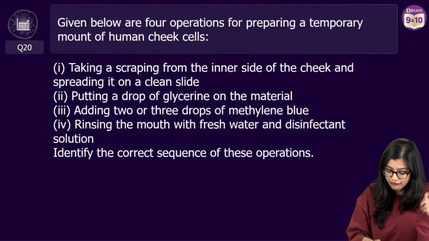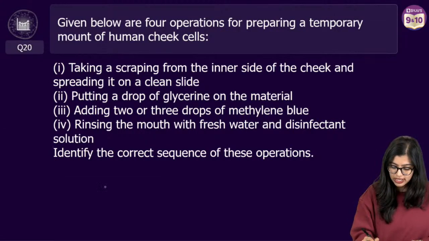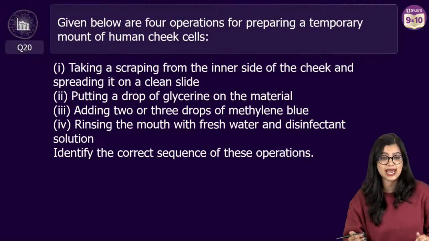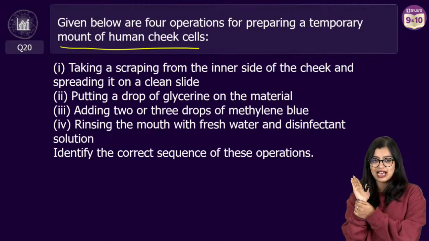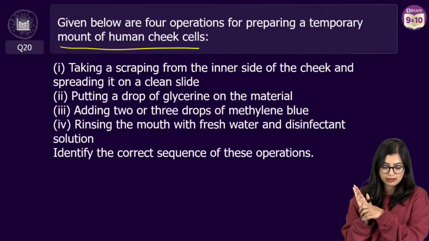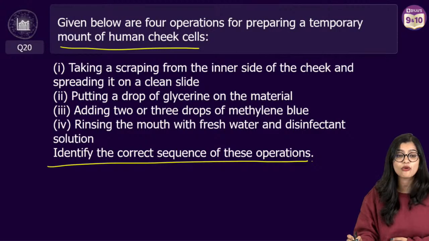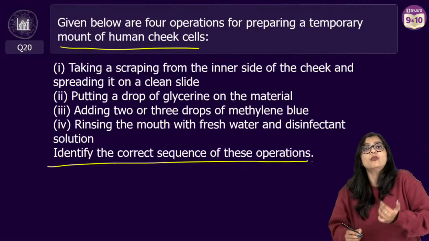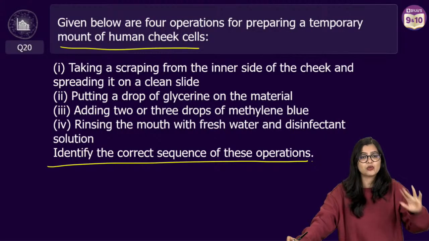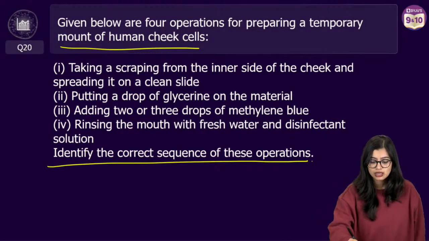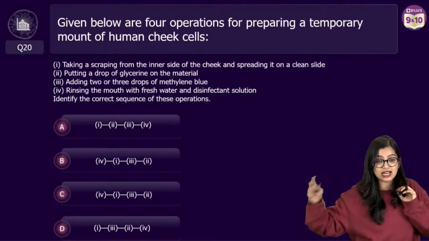Now, given below are 4 options, all right? So, let's have a look. Given below are 4 steps in preparing a temporary mount. Now this mount is nothing but that glass slide that we've been talking about from that time, okay? Now identify the correct sequence of operations. How will you prepare that slide? See, if you have to do this experiment, what is it that you are going to do? I will show you with the option so that you can give me the final answer.